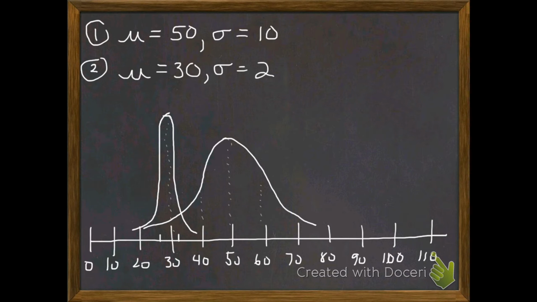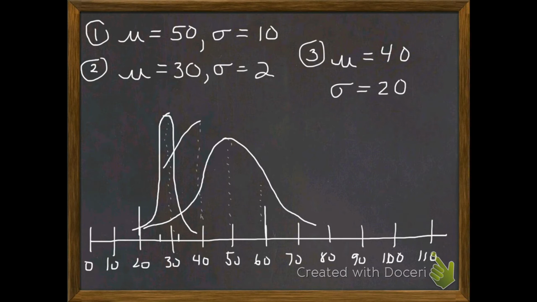You can imagine a third one, for example, if we were to have a mean of say 40 and a standard deviation of say 20. So we'd have it centered at 40, getting kind of cluttered here, right? Standard deviation being 20 above. So guys, we'd have a distribution that would look something like this.